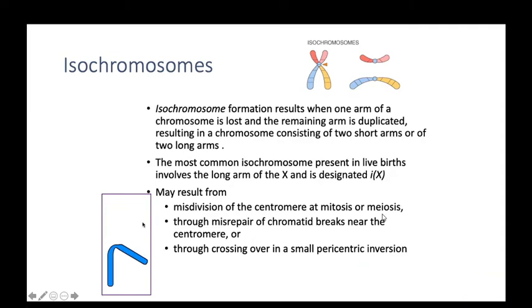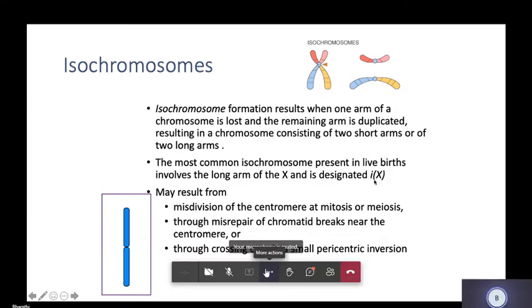Isochromosomes result when one arm of a chromosome is lost and the remaining arm is duplicated, resulting in a chromosome consisting of two short arms or two long arms. The most common isochromosome present in live births involves the long arms of the X chromosome, designated i(Xq). An isochromosome is designated as i.